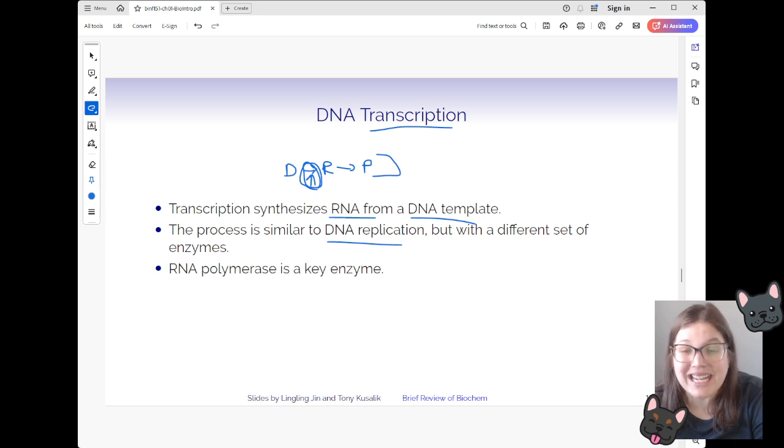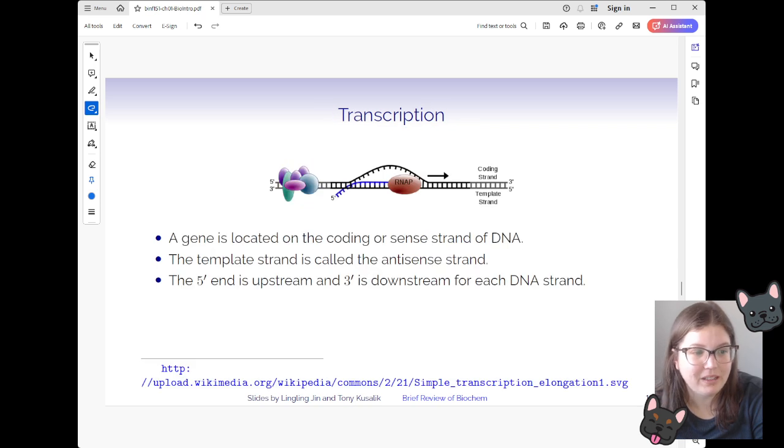The key enzyme here is an RNA polymerase. So transcription is when our RNA polymerase is going to bind to our template strand, the strand that goes from 3' to 5', and it is going to build up this mRNA molecule as it reads from that.